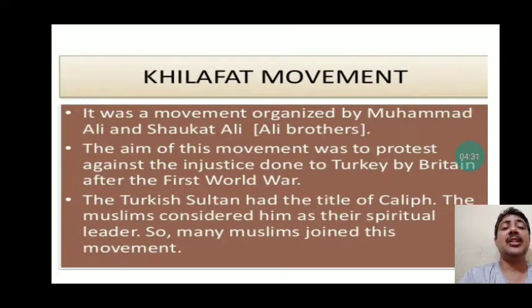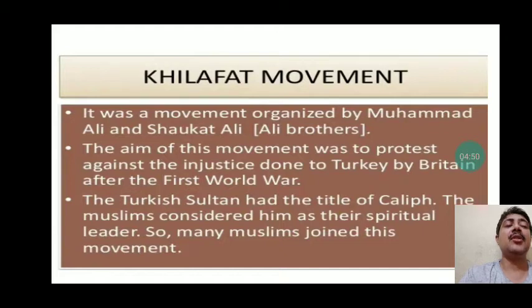So one by one, sparks were burning against the Britishers, and these sparks came together to light a blast of the non-cooperation movement. The next movement that started was the Khilafat movement. It was a movement organized by Muhammad Ali and Shaukat Ali, who were known as the Ali brothers.